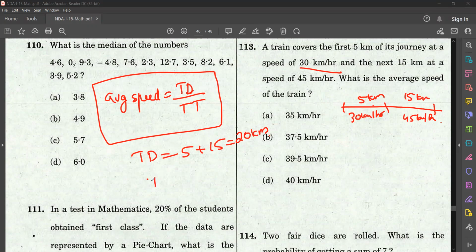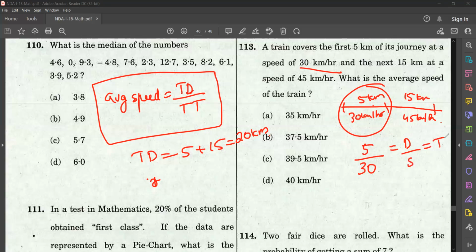So what is the time for the first 5 kilometers? It is 5 divided by 30, isn't it? Because distance by speed is time. So that is 1 by 6. Similarly, the next time T2 is this distance by this speed. So 15 by 45. So that will be 1 by 3. So T1 is equal to 1 by 6 hours. T2 is equal to 1 by 3 hours.